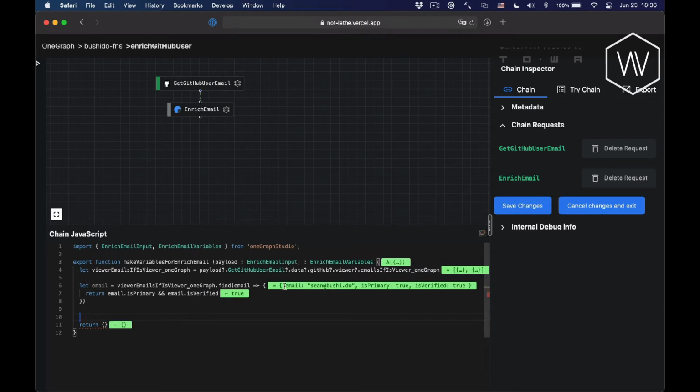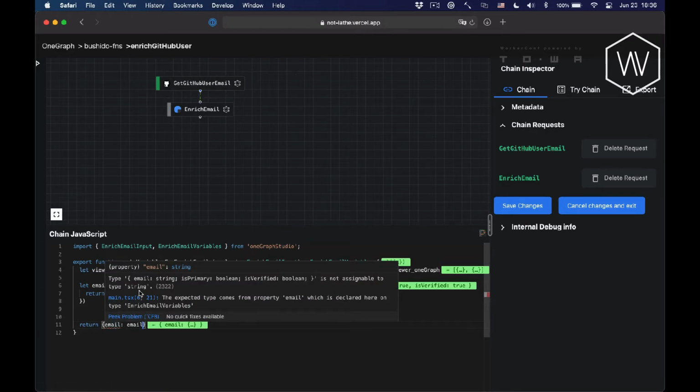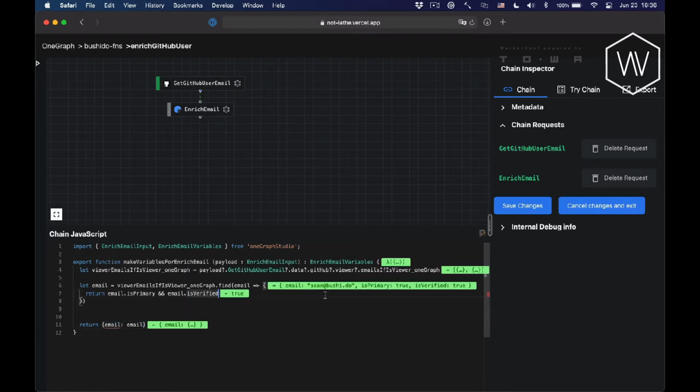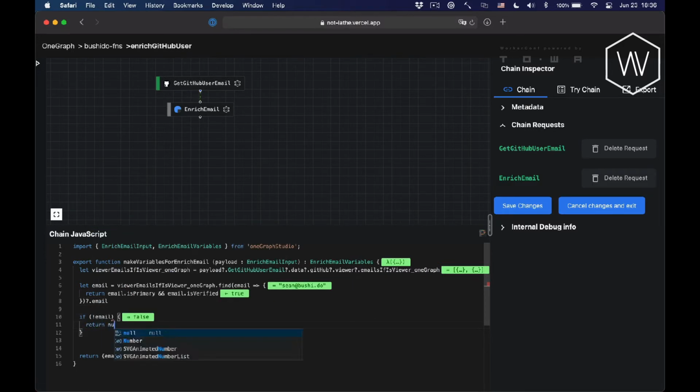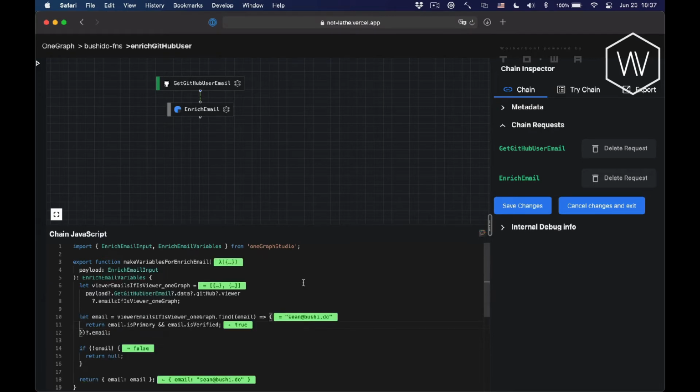And this actually doesn't look quite right because I just want the actual email. If I were to return, for example, email here and email, I would get an error saying that, hey, I expected a string and you gave me this kind of structure. So I'll go ahead and just come back here, and if we have some value, I'll grab the email. Similarly, if we don't have an email, I will just return early. And let's make that pretty. So there we go. I was able to add my custom transformation logic and visualize it inside of here and know exactly the data that's coming back.